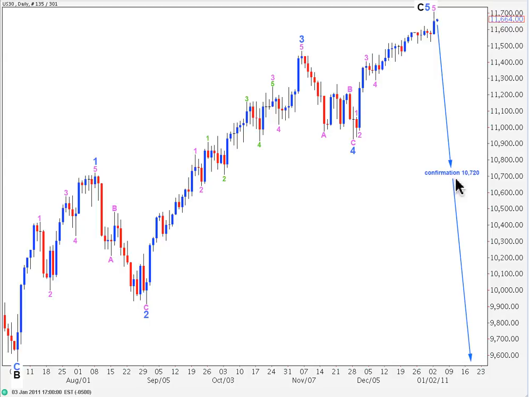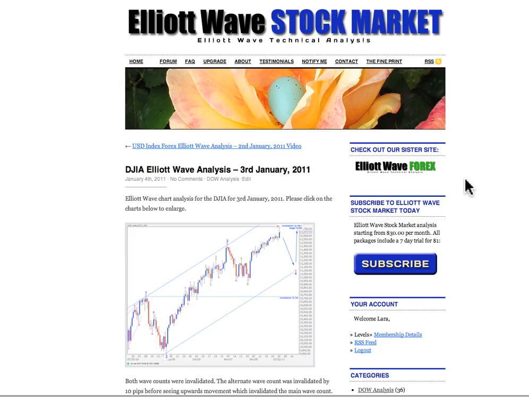We'll only have confirmation of this trend change at intermediate and primary degree, however, if we see price move below 10,720. That's an important price point. If we see price move below that, we can expect it to continue on down and make new lows below 6,470. So it's worth exercising a little bit of patience and waiting for that confirmation of that trend change at primary degree to move below that point before entering long-term short positions for the Dow.